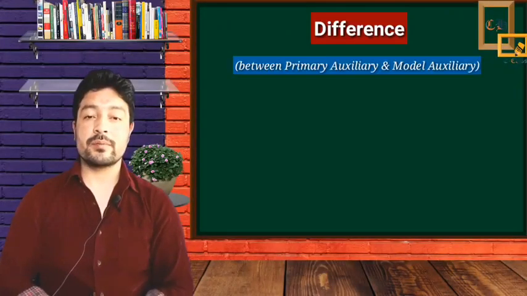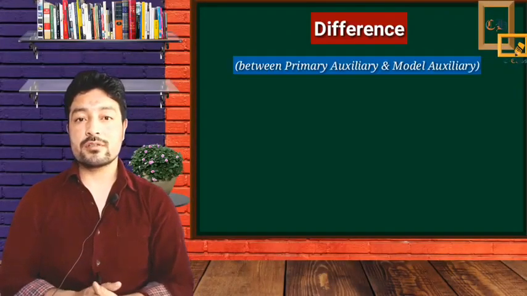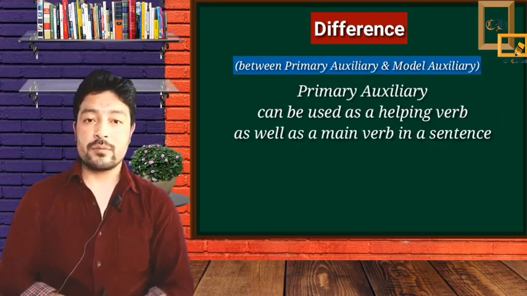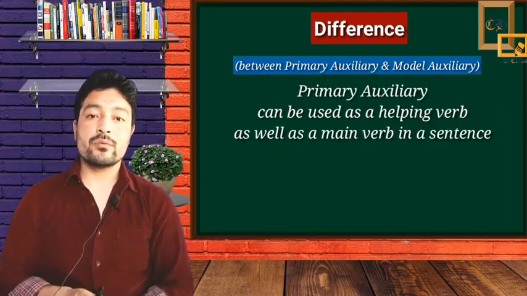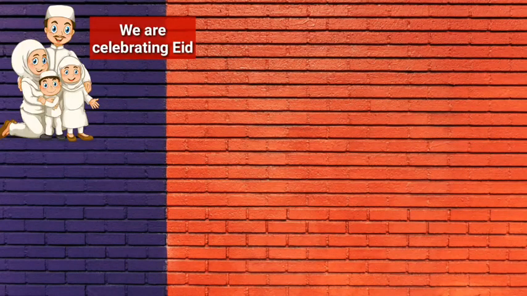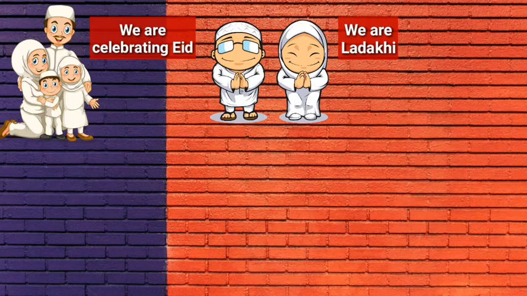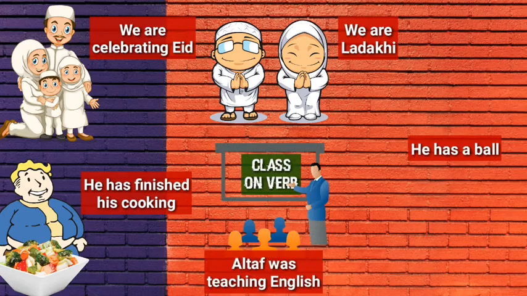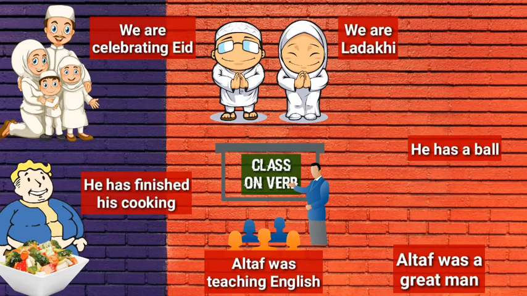Remember, the difference between the primary auxiliaries and the modal auxiliaries is that the primary auxiliaries can be used as a helping verb as well as a main verb in a sentence. Let's see these examples. We are celebrating Eid. We are Ladakhis. He has finished his cooking. He has a ball. Altaf was teaching English. Altaf was a great man.